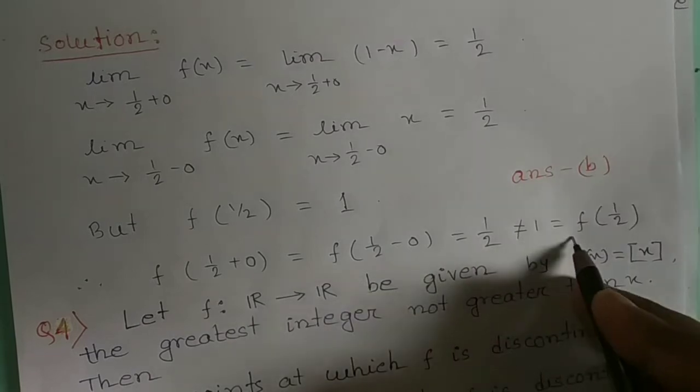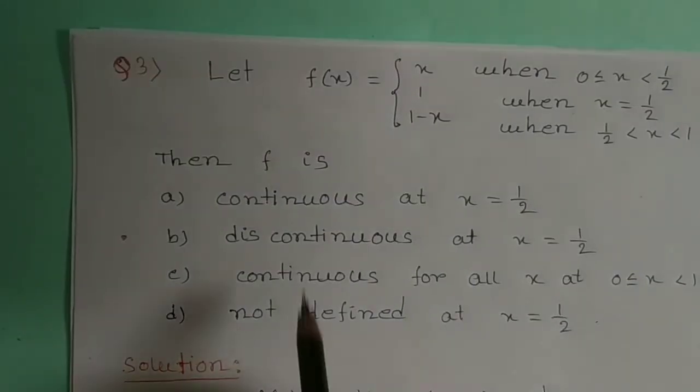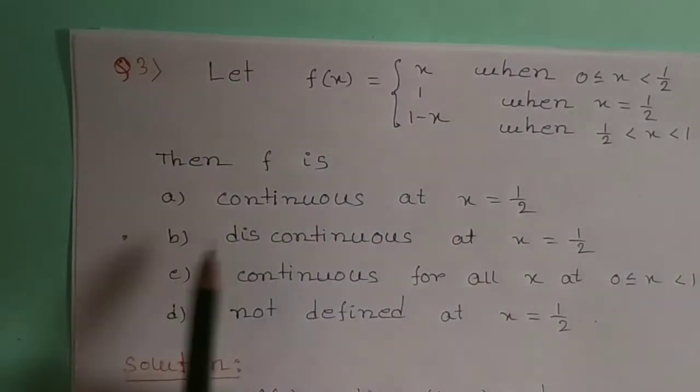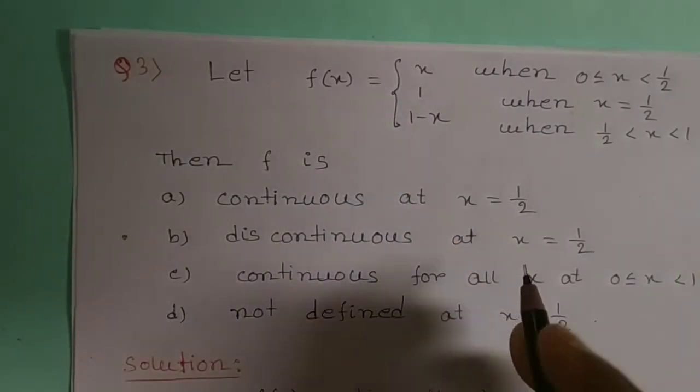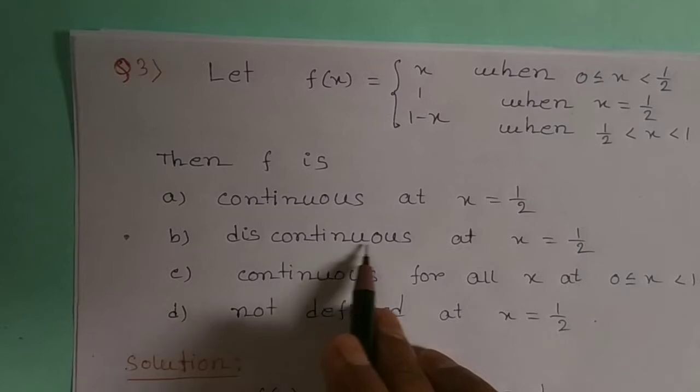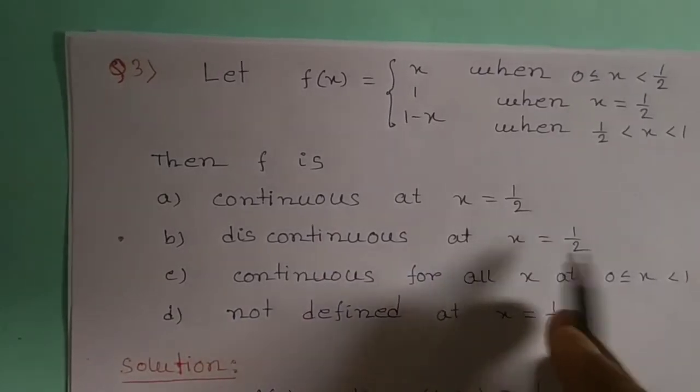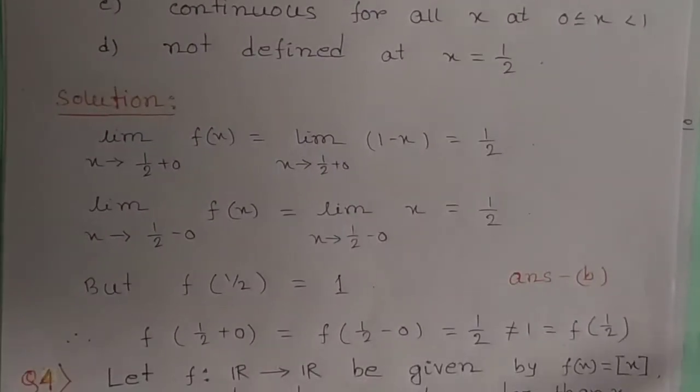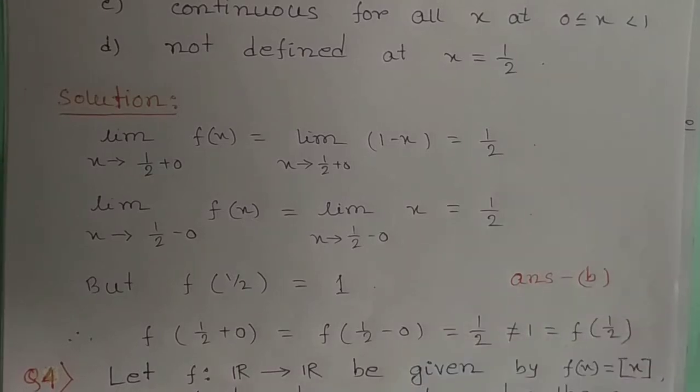Therefore we can say that the given function is not continuous at x equal to half, that is, discontinuous at x equal to half. Therefore option B is true.